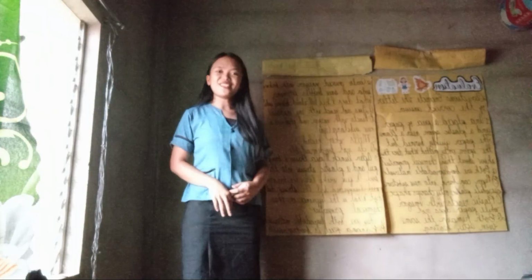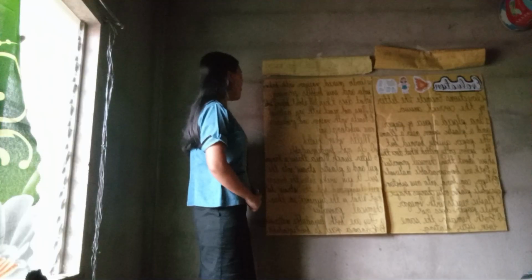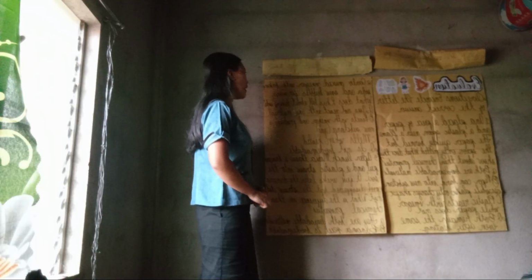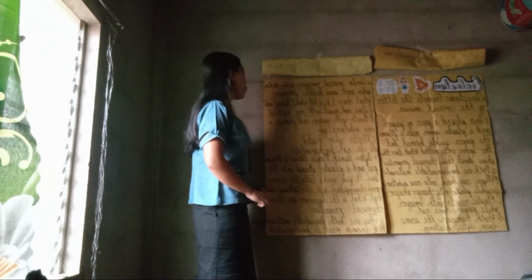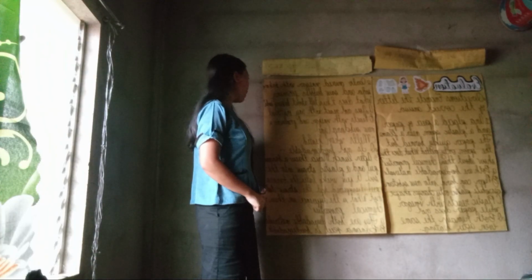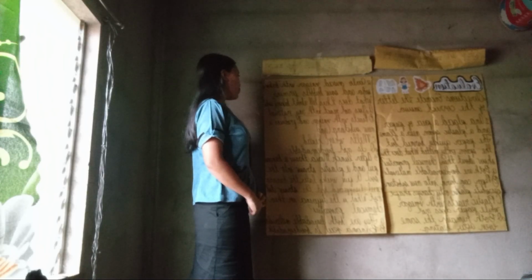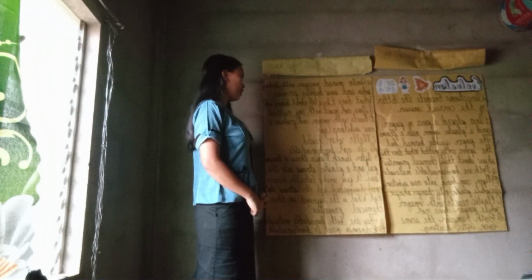Who can read and answer number 2? Yes. Carlo mixed vinegar with baking soda and saw bubbles forming. What does this tell about baking soda? Letter A, does not react with any material. Letter B, reacts with vinegar and produces a new substance.